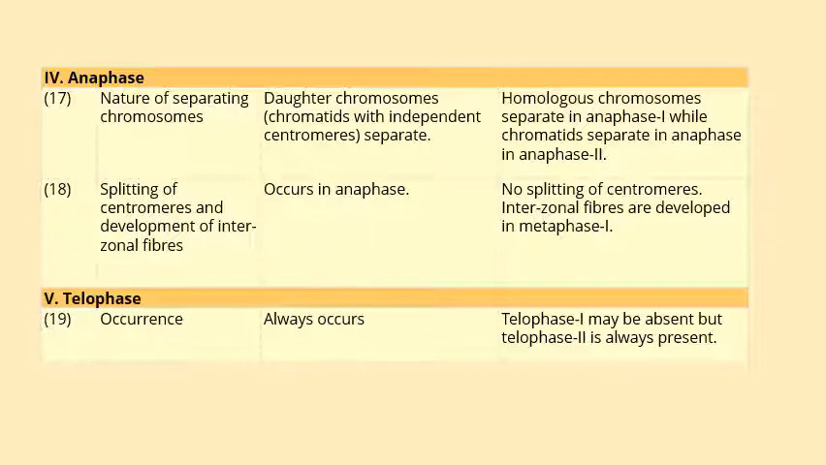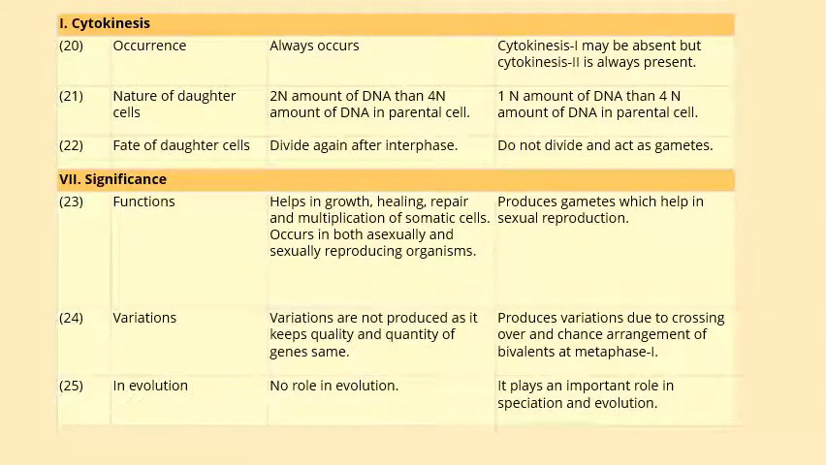Telophase is always present in mitosis, whereas sometimes telophase 1 may be absent in meiosis because it gets overlapped with anaphase, but telophase 2 is always present. Cytokinesis always occurs in mitosis, whereas in meiosis cytokinesis 1 may be absent because of the overlapping of stages, whereas cytokinesis 2 is always present.